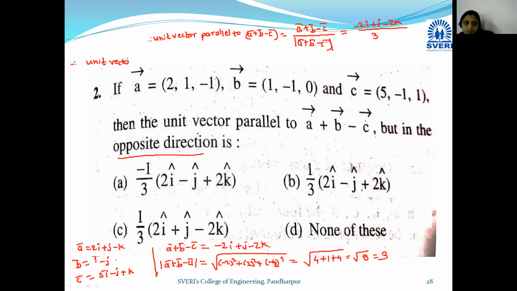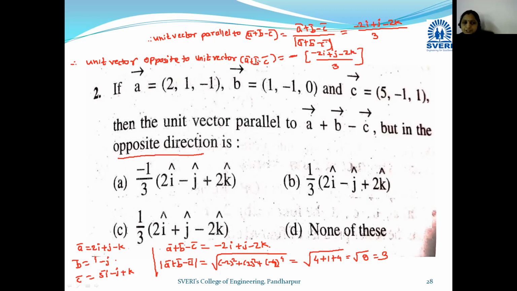If we change the direction, then sign will be changed. Okay, so opposite unit vector opposite to this unit vector a bar plus b bar minus c bar is given by minus of minus 2i plus j minus 2k divided by 3.